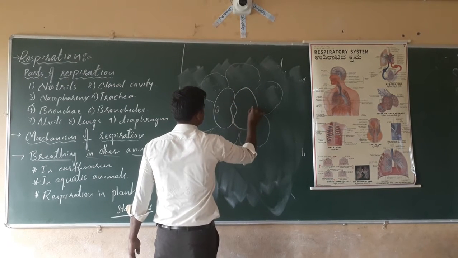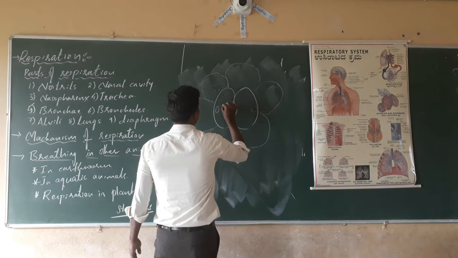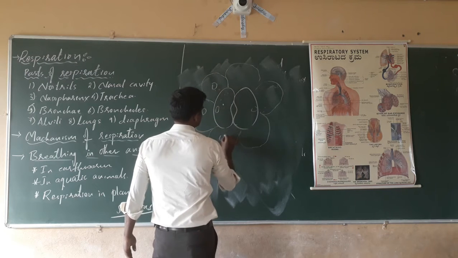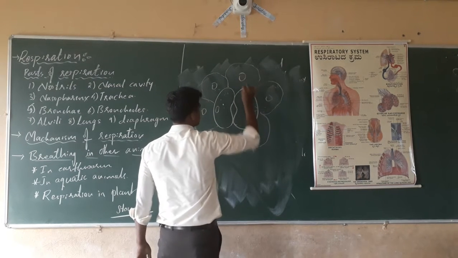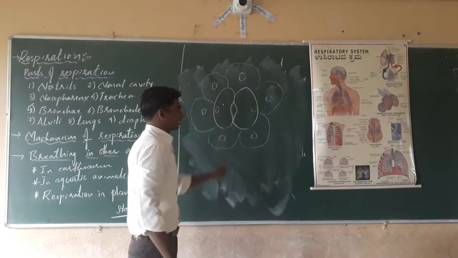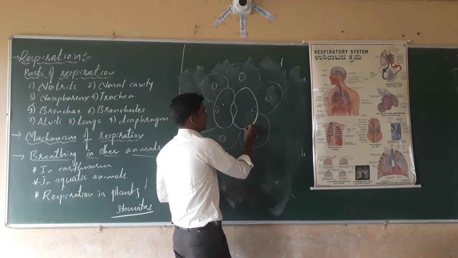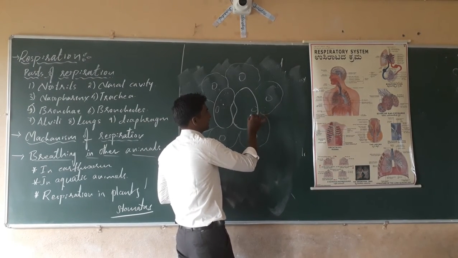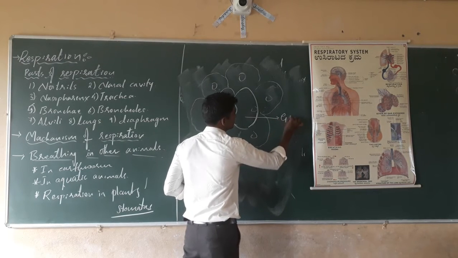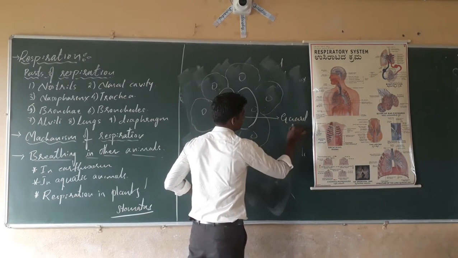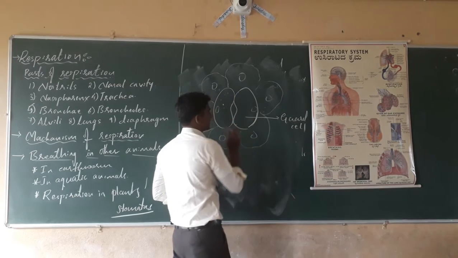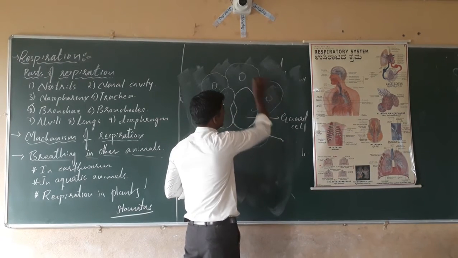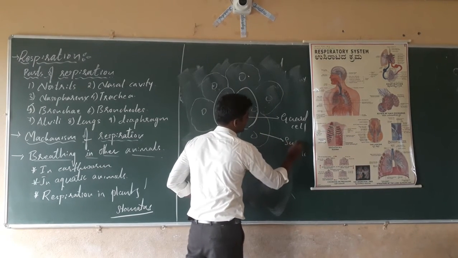See here, bean-shaped structures are there. Two guard cells are present, and next these cells are called the surrounding cells.